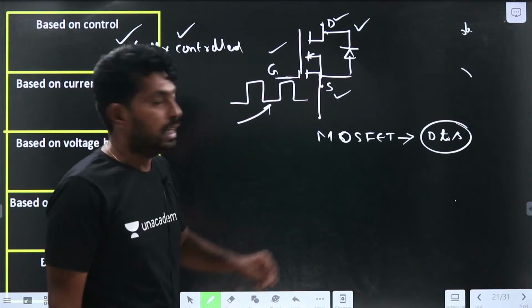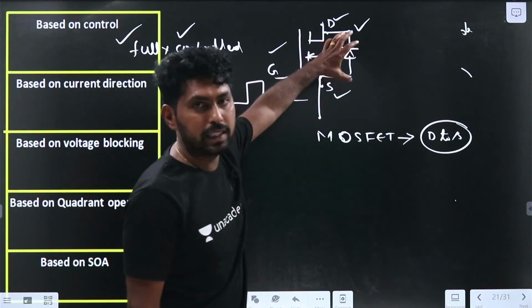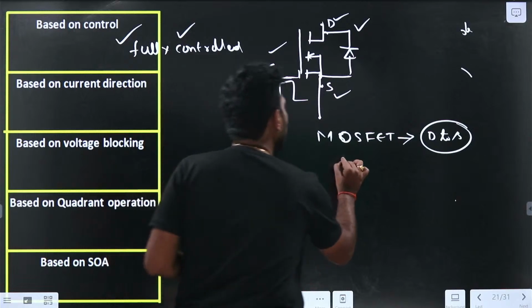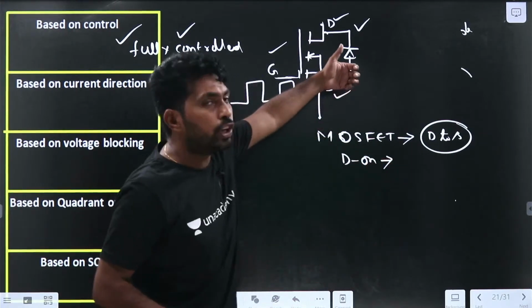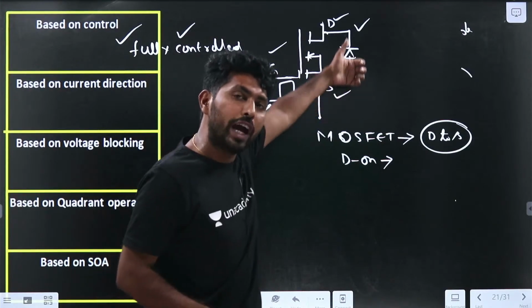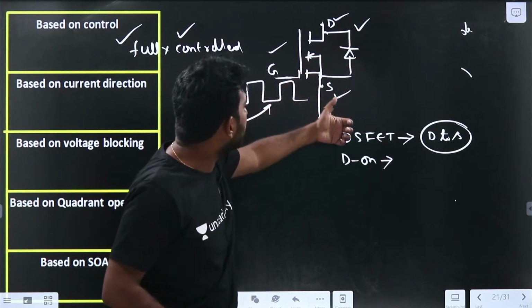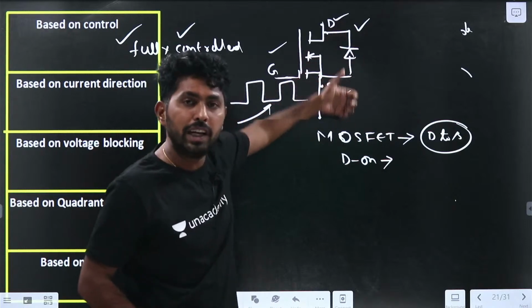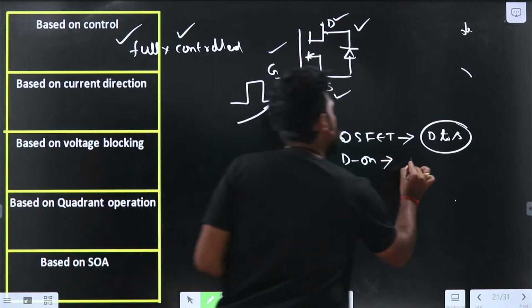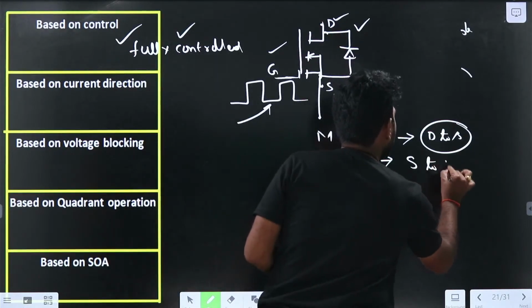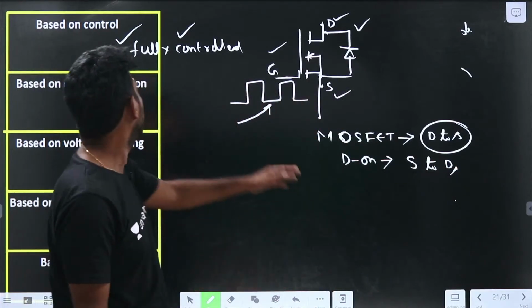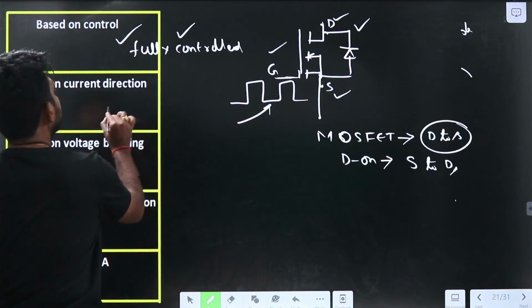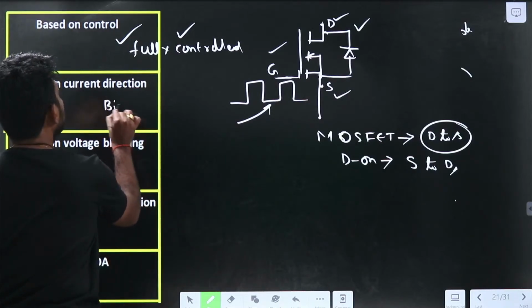But if the diode is in the on condition, the diode current always flows from the anode to the cathode terminal, so the current flows from the source to drain. From this we can conclude that, based on current direction, it is bidirectional.